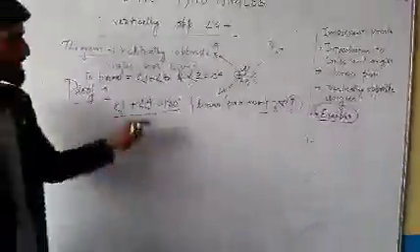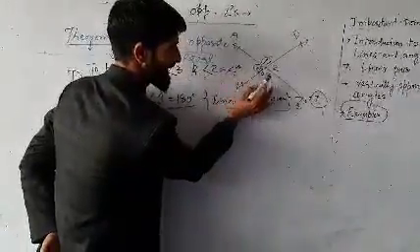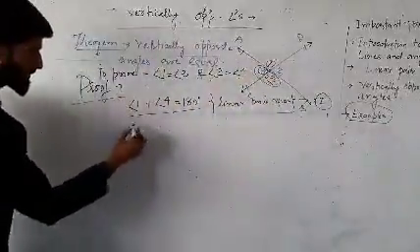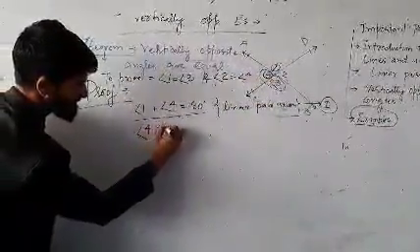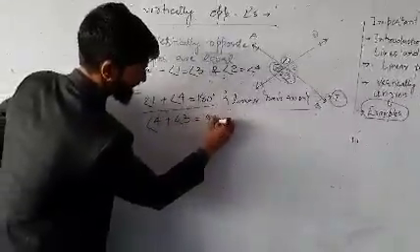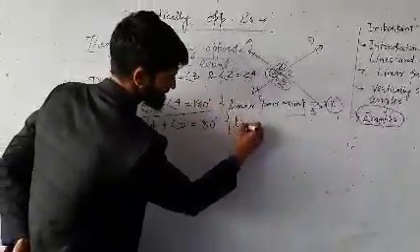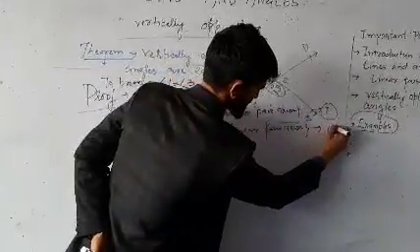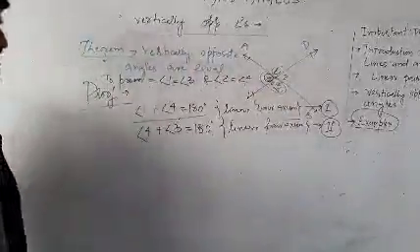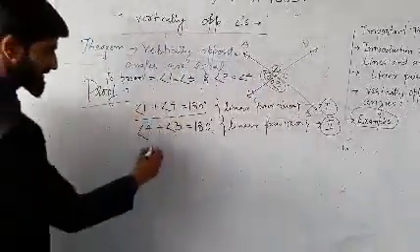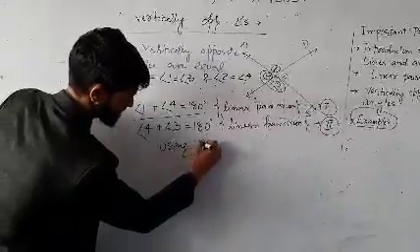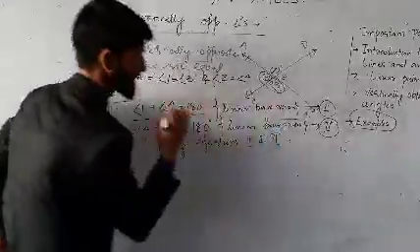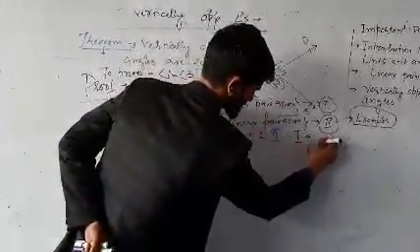Second, we can clearly see that angle 4 and angle 3 also form a linear pair as AOB is a line. So angle 4 plus angle 3 is equal to 180 degrees. Again, it's a linear pair axiom. I name this equation as equation number 2. Now, using equations 1 and 2, I get what I get from here.